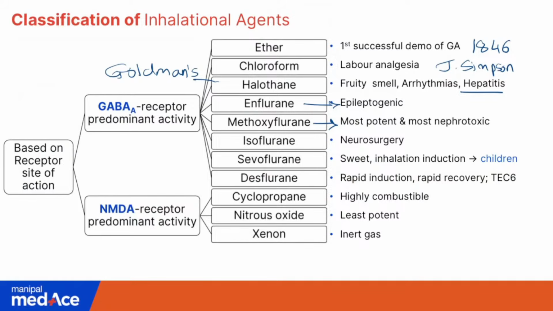So, that was about the commonly used and the classical inhalational agents. Coming on to the last three, remember cyclopropane. When I say cyclopropane, I remember O and R. So, cyclopropane was stored in orange cylinders.